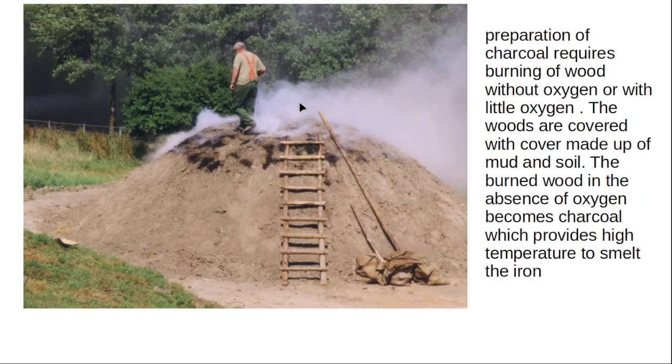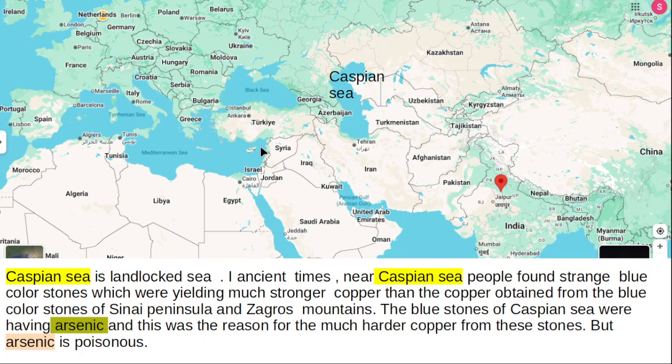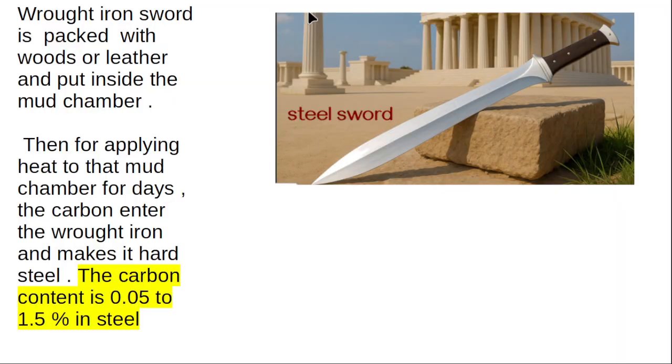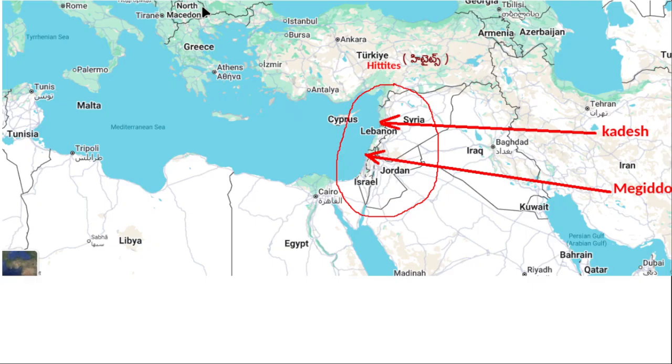Let us see how iron was invented by the ancient people called Hittites. The Hittites are nothing but people living in present day Turkey. This is present day Turkey, and in Turkey, once upon a time, a kind of people were living. Those people are called Hittites. Those Hittites invented iron.